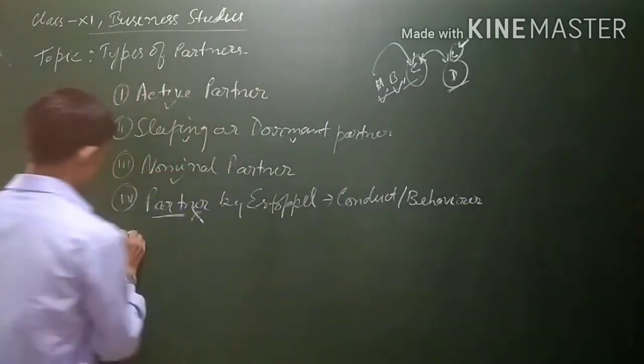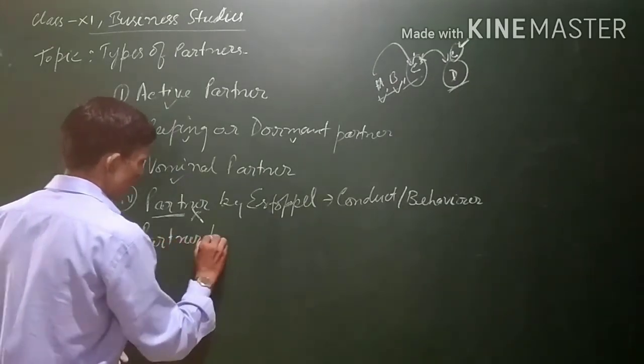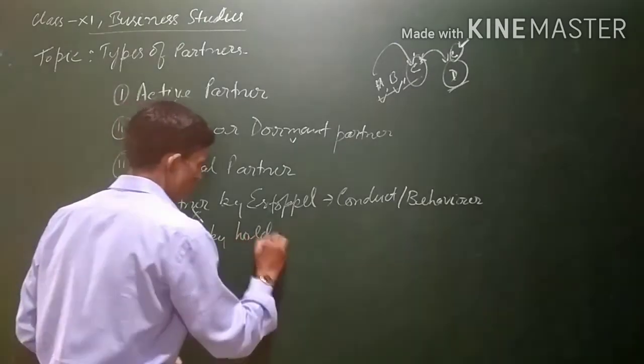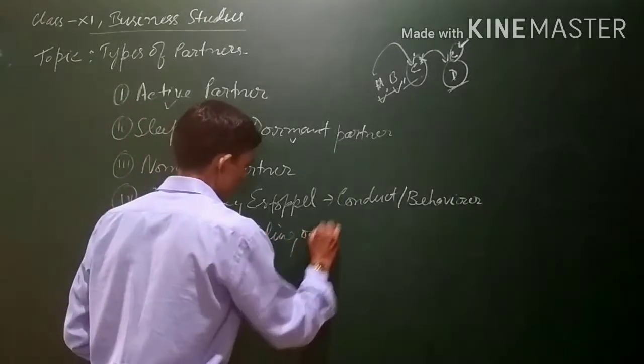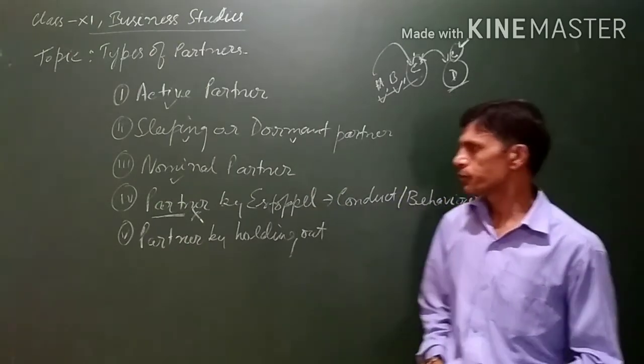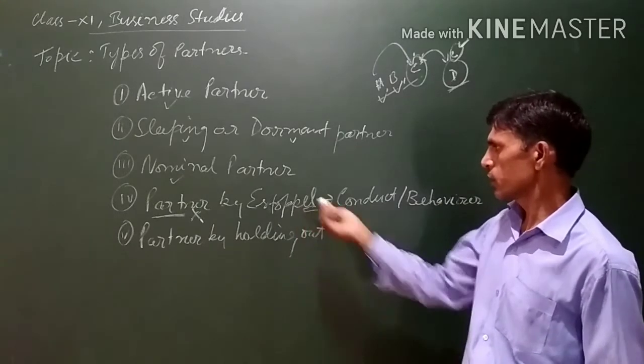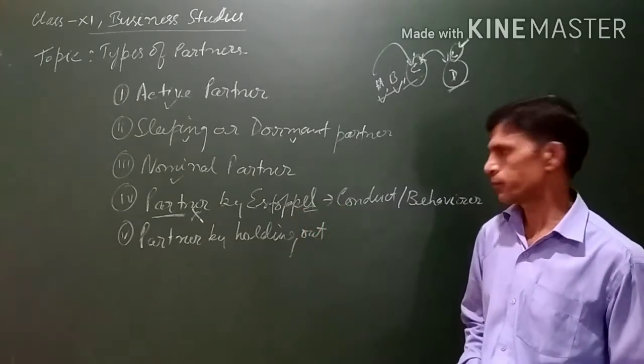Now, next. Partner by holding out. A partner by holding out is somewhat related to partner by estoppel.